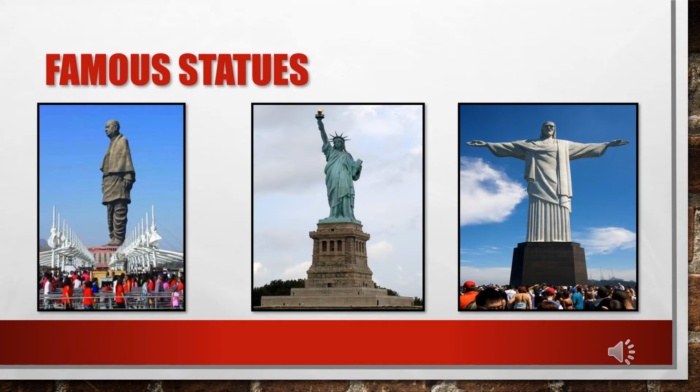The second one is in the US, the Statue of Liberty itself. It is said that the US got this statue as a gift from France when they got independence. The third one is Christ the Redeemer, and this is in Brazil, specifically Rio de Janeiro. This is the Statue of Peace. So Sardar Vallabhbhai Patel statue is the Statue of Unity, the second is the Statue of Liberty, and the third is the Statue of Peace.